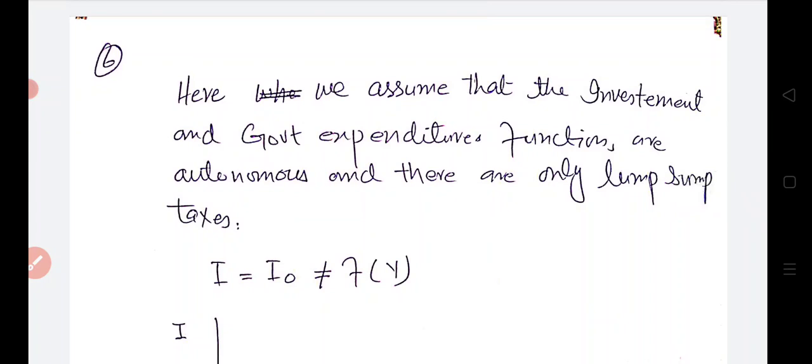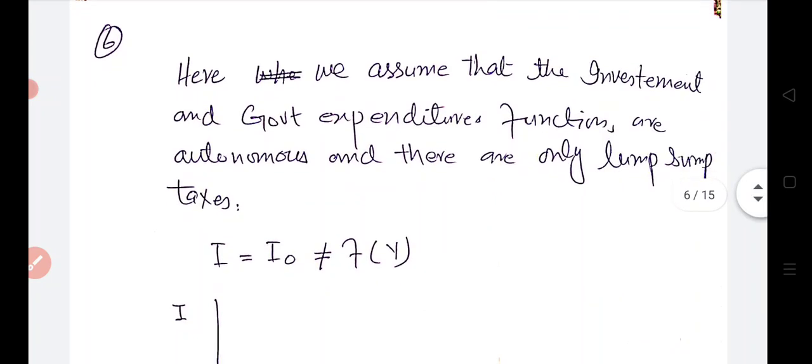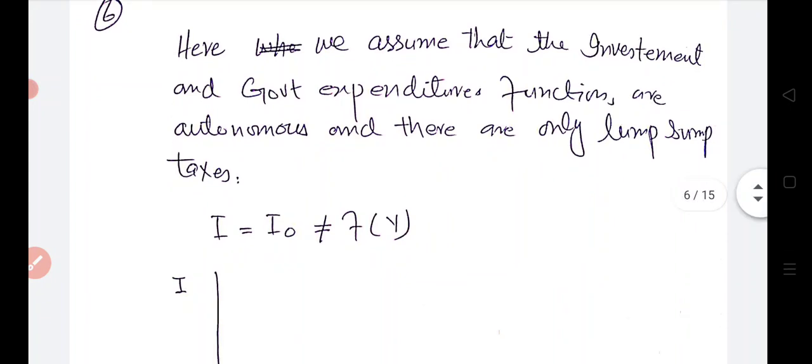What is an autonomous variable? An autonomous variable is that variable whose value cannot be determined through the model, and whose value doesn't depend upon the national income, and the value of investment and government expenditure will be given to us, because the model cannot calculate the value of an autonomous variable. The model can only calculate the values of endogenous variables, that is dependent variables. Here we assume that the investment and government functions are autonomous, and there are only lump sum taxes.